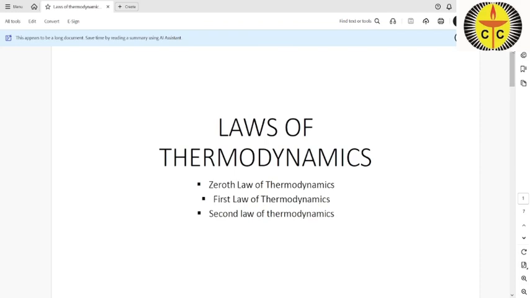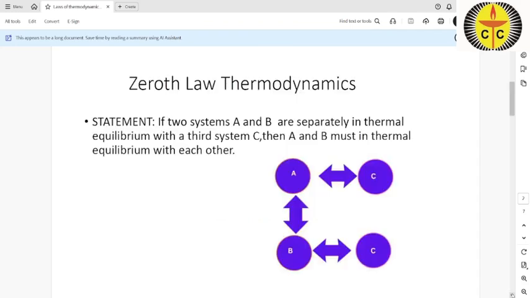So regarding this, first comes the Zeroth Law of Thermodynamics.